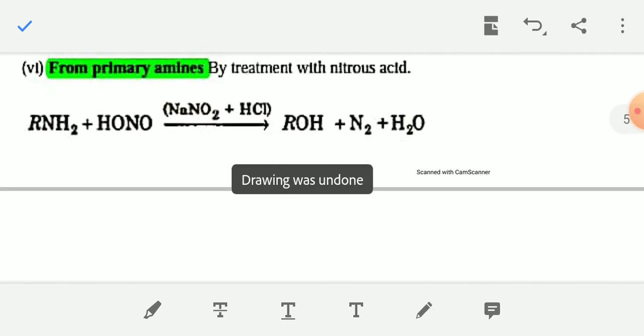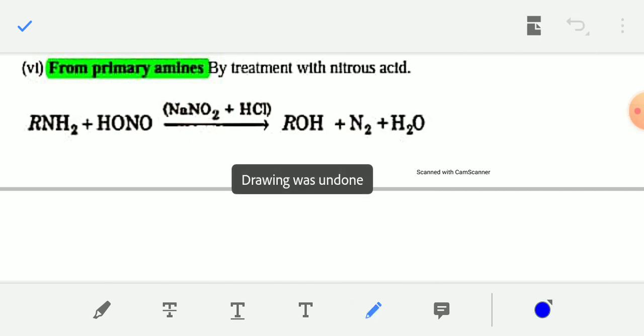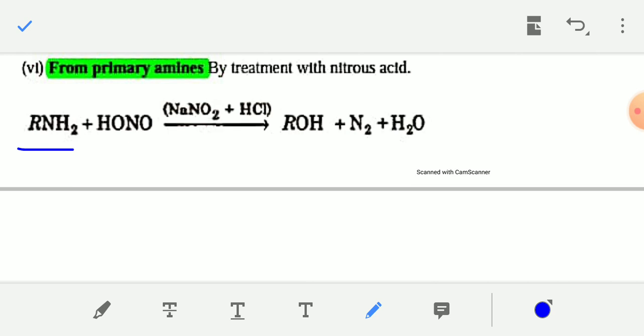Now, from primary amine. Amine means RNH2. If an alkyl group is directly attached to the NH2 group, then it is known as a 1-degree amine.